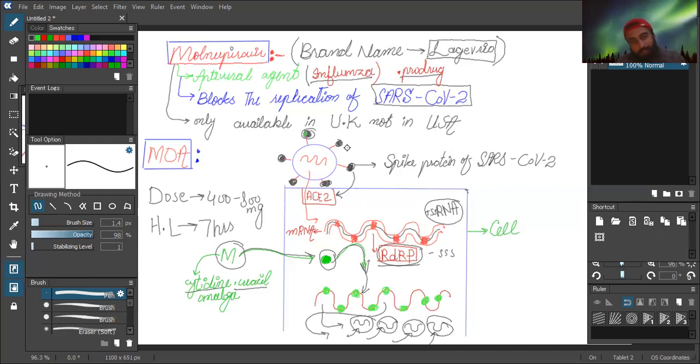So in the next video, we will be discussing the pharmacology and other effects of molnupiravir on the other body organs, or we can say the pharmacological action of molnupiravir will be discussed in the next video.